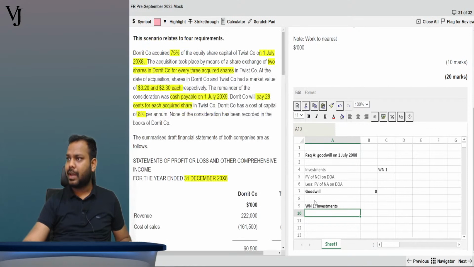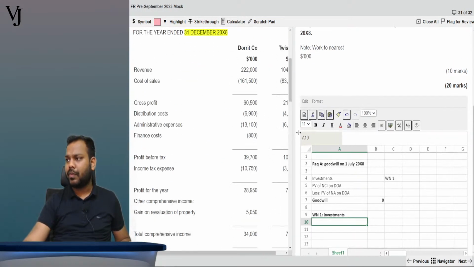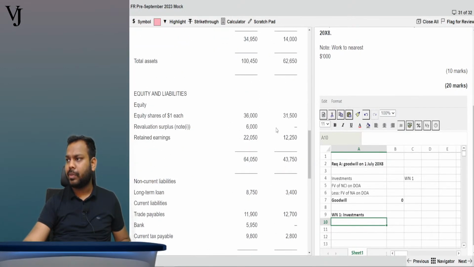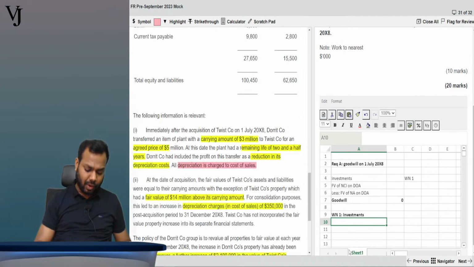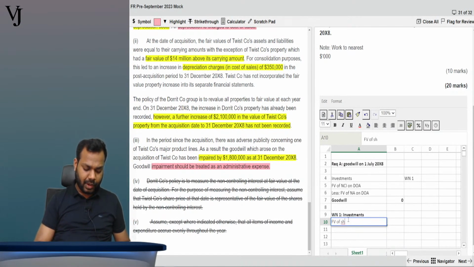It says that I am acquiring 75% of the equity share capital. So can you tell me what is the total equity share capital of Twist company? It is 31,500, and it is $1. So number of shares are 31,500. Okay, so you can write here fair value of share exchange. Now, how will you calculate the fair value of share exchange? So you will write here in the bracket.